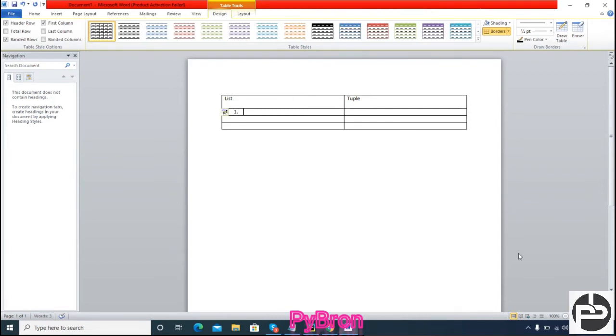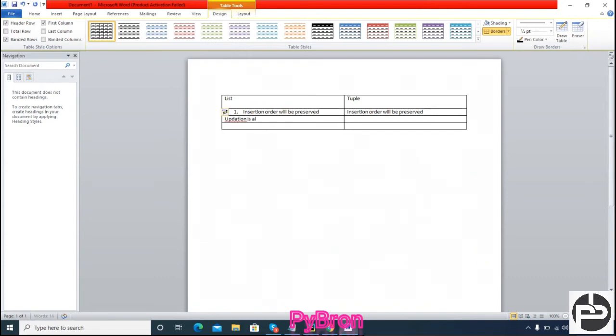Okay, so what is a list? In a list, insertion order is preserved. Insertion order will be preserved here, and here also, right? Next, in case of a list, updation is allowed.